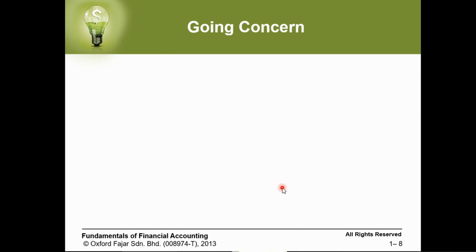But in the normal case, your business is continuing, but you will also take another concept, called time interval. You will need, as an accountant, to close your accounts at the end of each year and prepare financial statements, okay? Because normally we close accounts at the end of the year. So you need to do that. Closing your accounts at the end of the year doesn't mean at all that you are closing your business. No. It means that you are just closing the account on a certain date and starting again the second day. The aim of it is just to see how your business is going on.